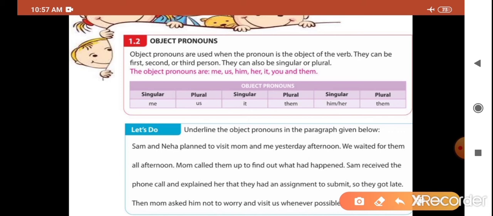Yes, here the words him and us. These both are the object pronouns. Mom is the subject and him and us are the two object pronouns. Now we will see the next exercise.